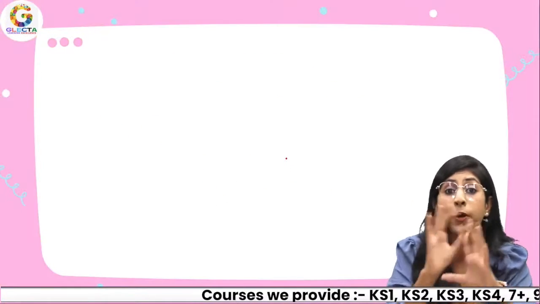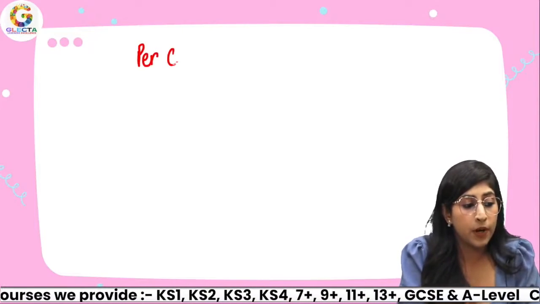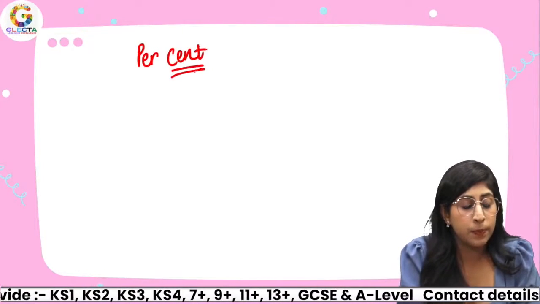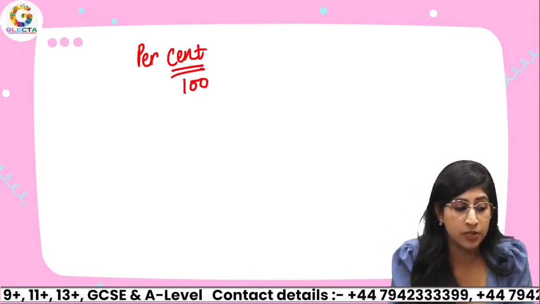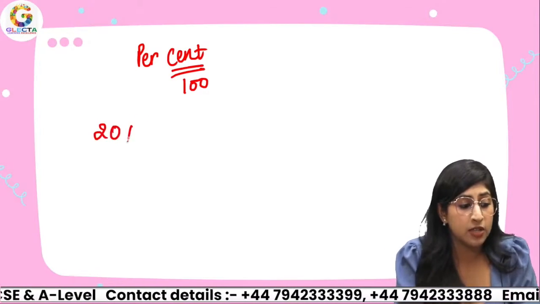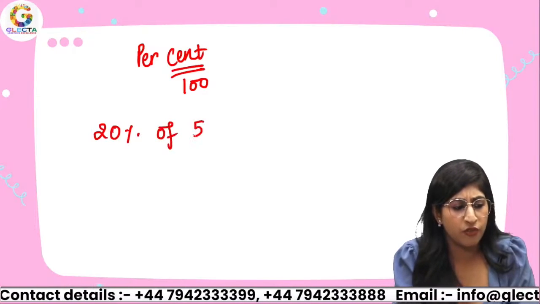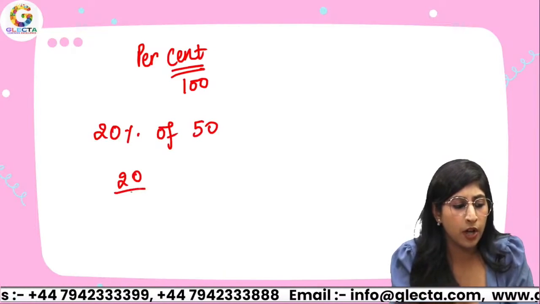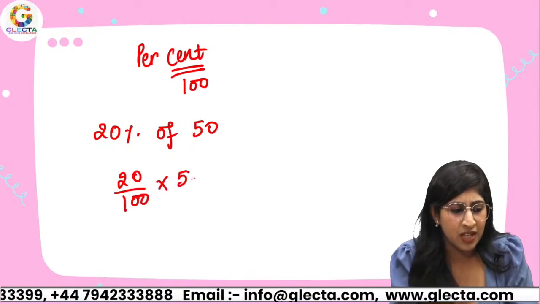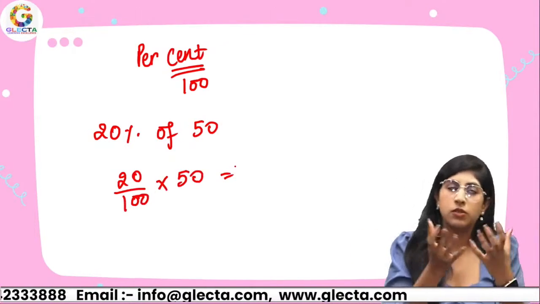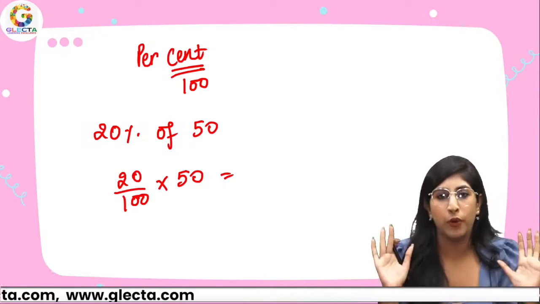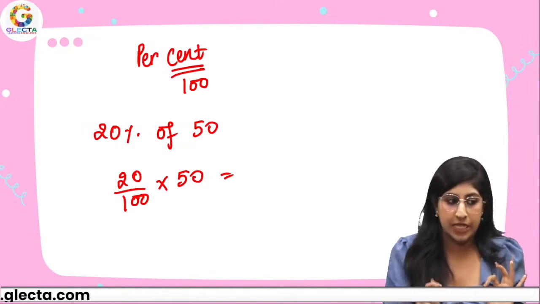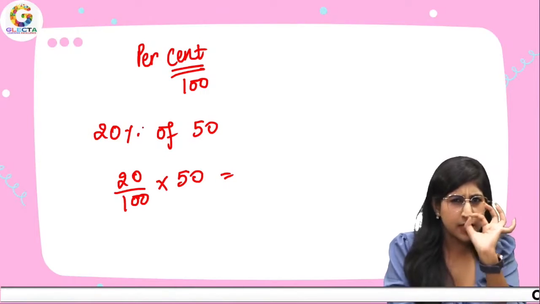Now talking about percentages. What do you mean by percent? The word percent means per 100 units. That's what we do while calculating percentages. For example, if I ask 20% of 50, you do 20 upon 100 times 50, and then you multiply them and then you divide by 100. No. We're not going to go the long way, not the boring way, not here at GLECTA at least. Simple technique that I'm telling you.